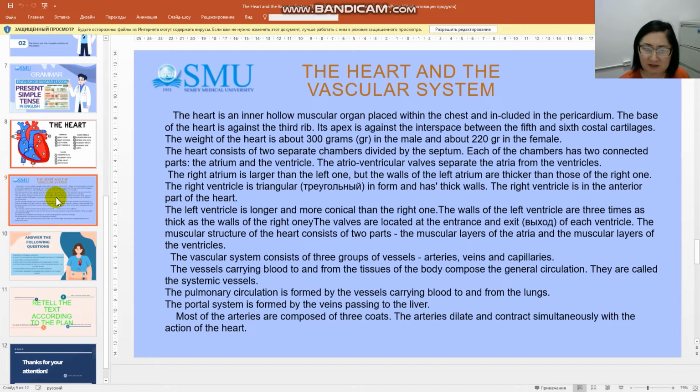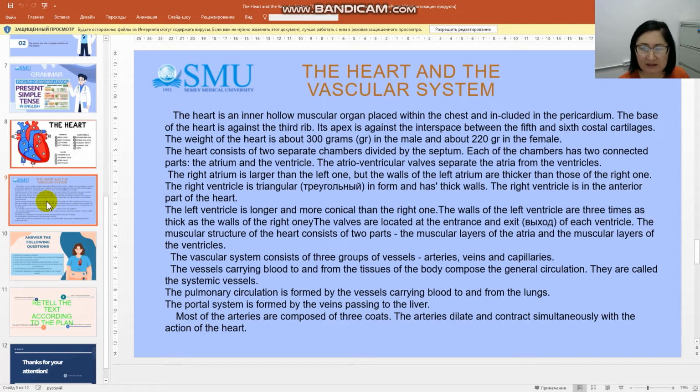The heart consists of two separate chambers divided by the septum. Each of the chambers has two connected parts, the atrium and the ventricles. The atrioventricular valve separates the atria from the ventricles. The right atrium is larger than the left one, but the walls of the left atrium are thicker than those of the right one. The right ventricle is triangular in form and has thick walls.